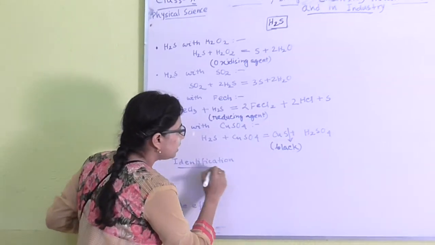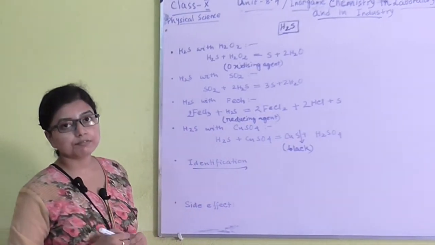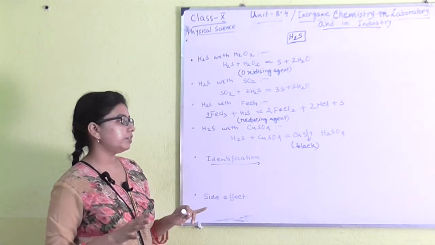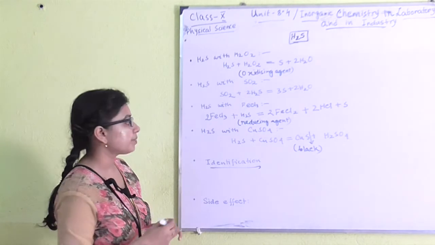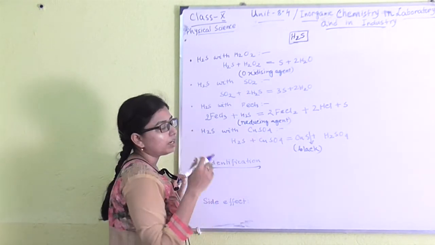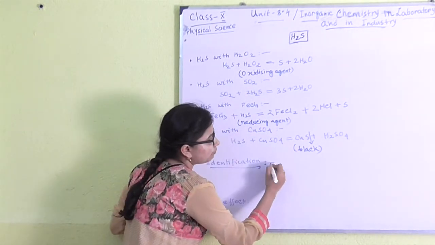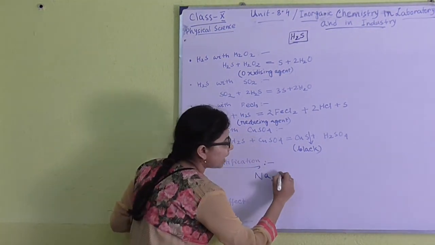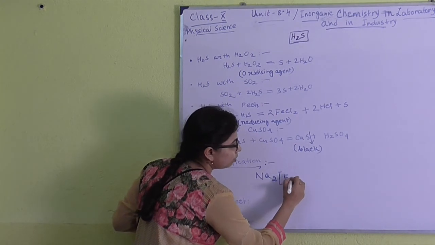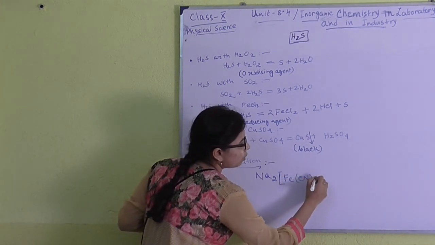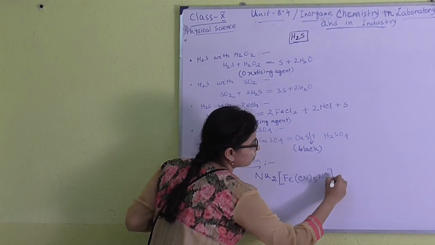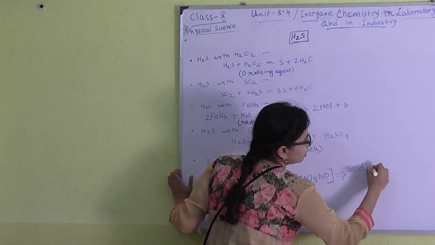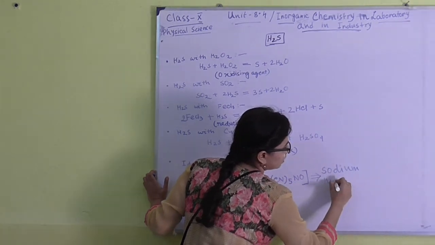The next important thing is identification of sulfur or identification of H2S. You can use the same reactions and the same reagents also. To identify sulfur or H2S, basically we use the reagent which is known as sodium nitroprusside, that is Na2[Fe(CN)5NO]. The name is sodium nitroprusside.